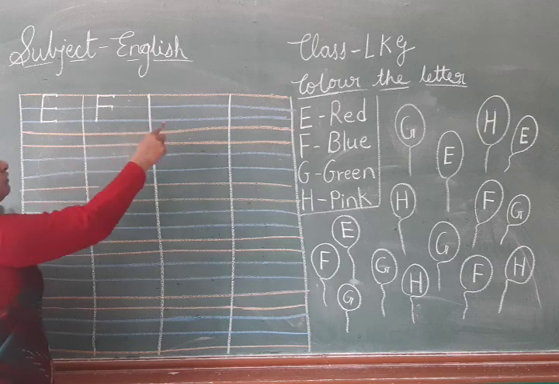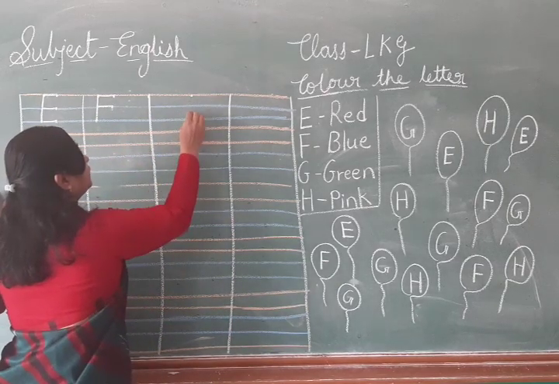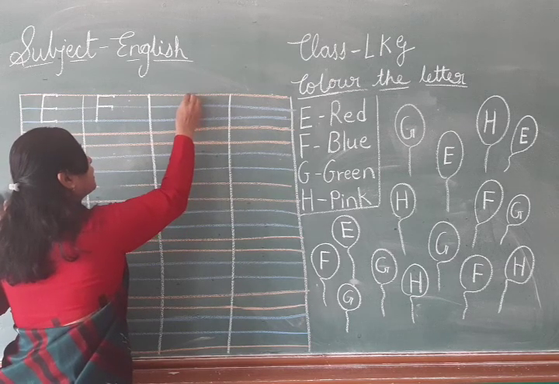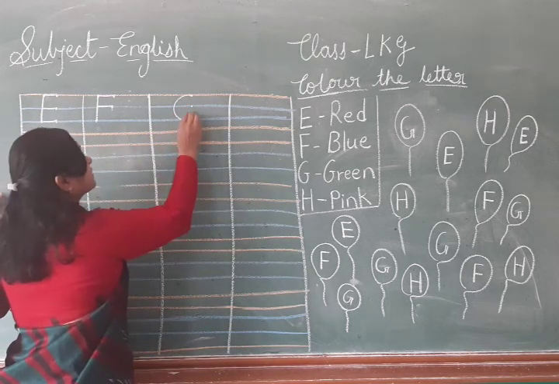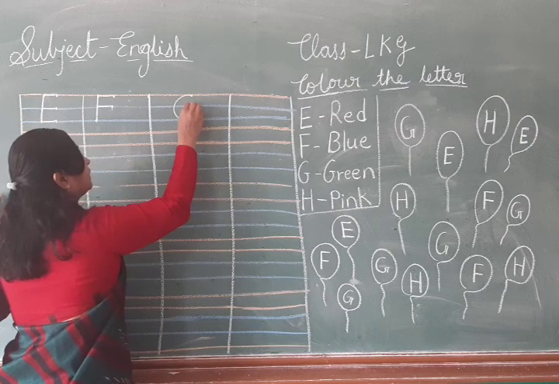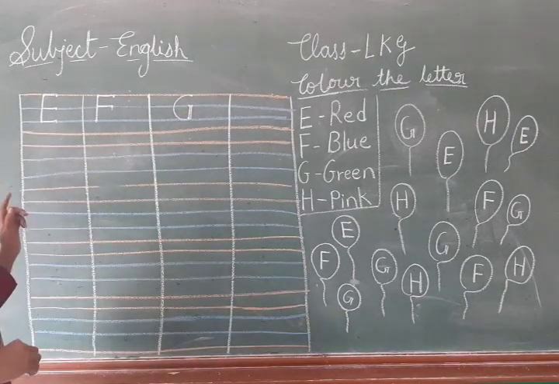F. After F, which letter will come? G. So, how will you write G? First a curve, then a standing line, and then a sleeping line. Then down.